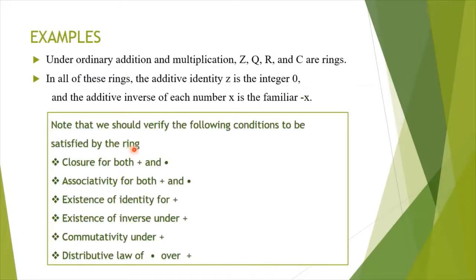You may note that the following conditions should be verified for a set with the operations plus and dot to be a ring. First, closure for both addition and multiplication, associativity law for both addition and multiplication, existence of identity under addition alone, existence of inverse under addition alone, commutativity law under addition, and distributive law of multiplication over addition. So these 5 conditions, closure, associativity, existence of identity, existence of inverse and commutative law for addition,